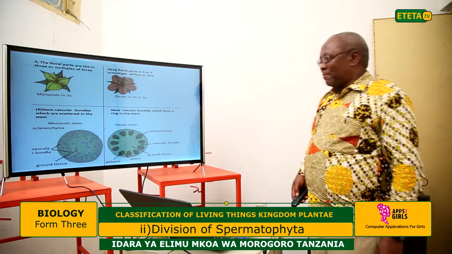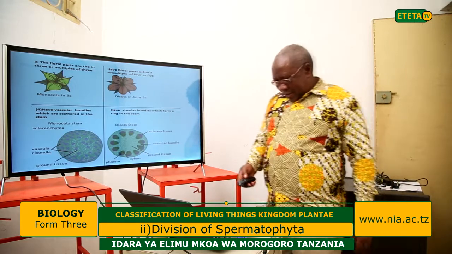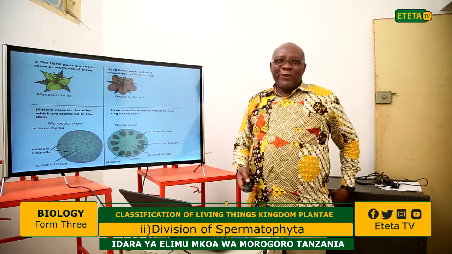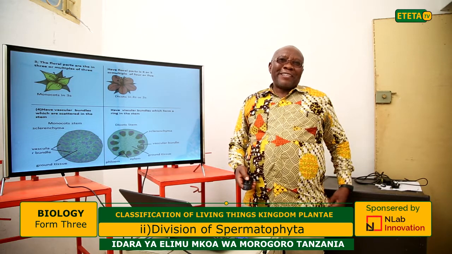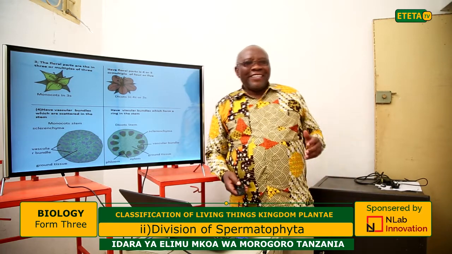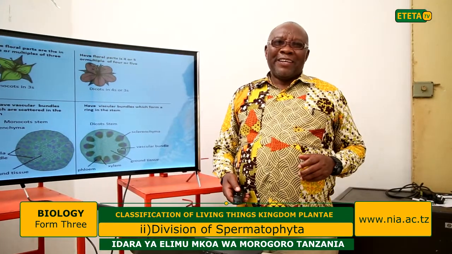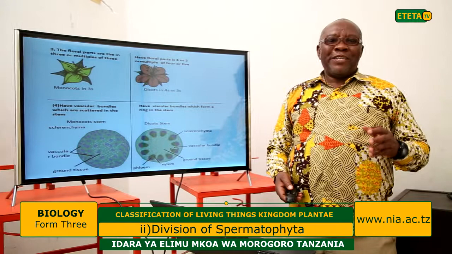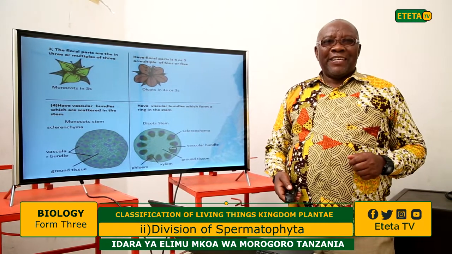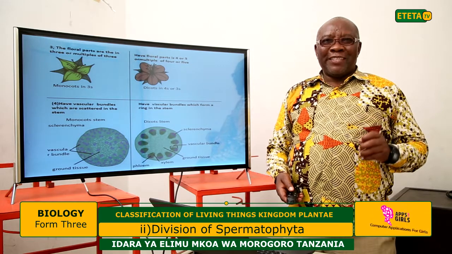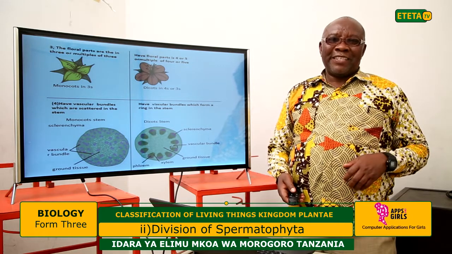Remember, dear students, you have enjoyed the subject. We have discussed the division of angiosperms. We have seen why they are known as angiosperms: one of the distinct characters is that they contain flowers, and they are sometimes known as flowering plants.